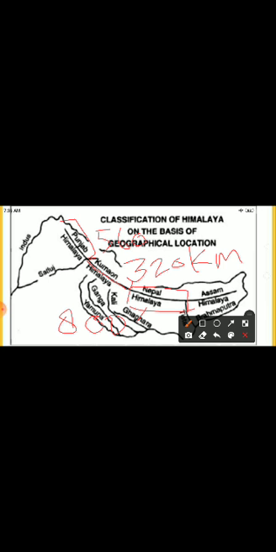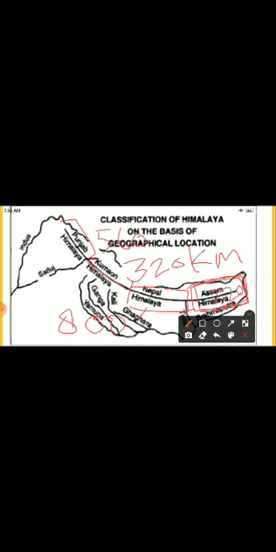The last portion is the Assam Himalaya. This portion is called Assam Himalaya. And the length of this region is 720 kilometer.